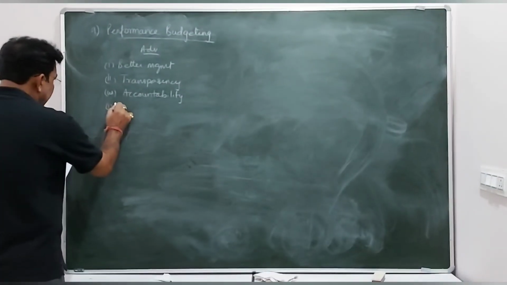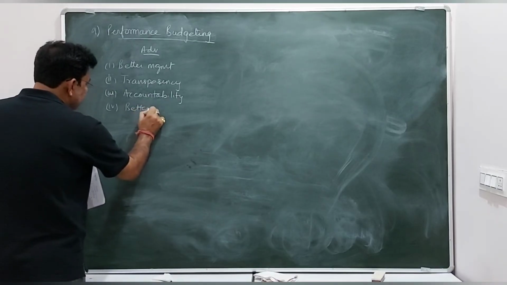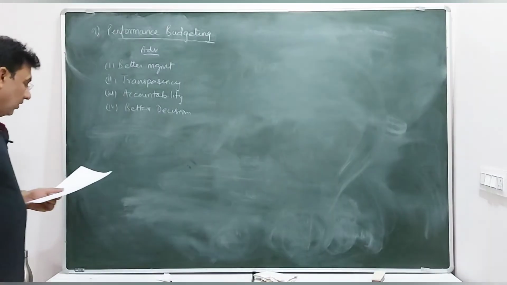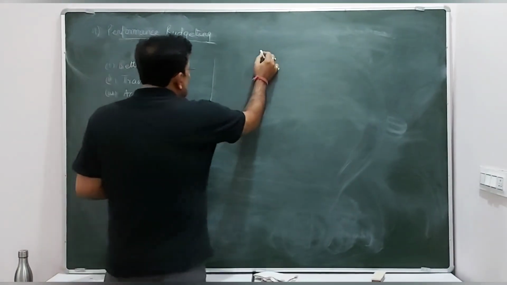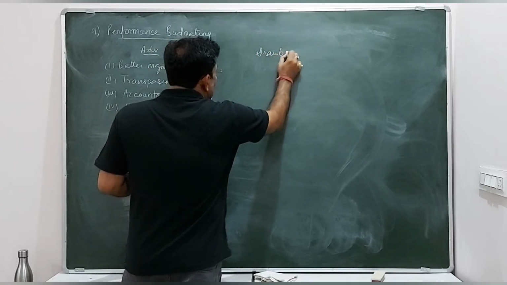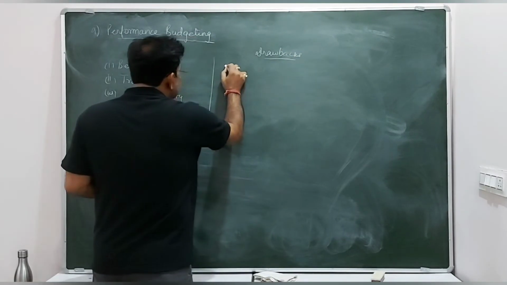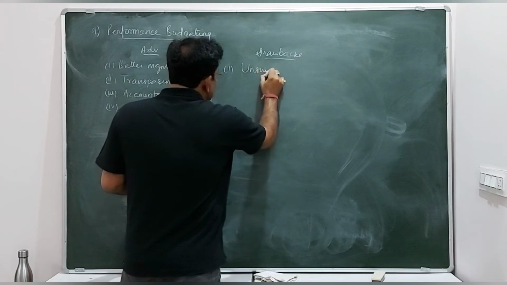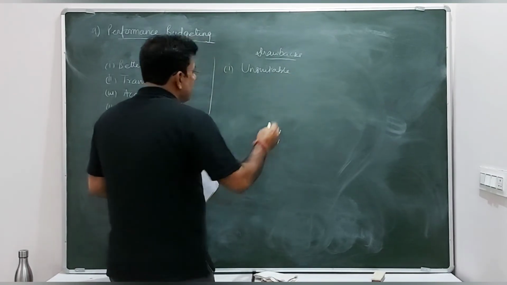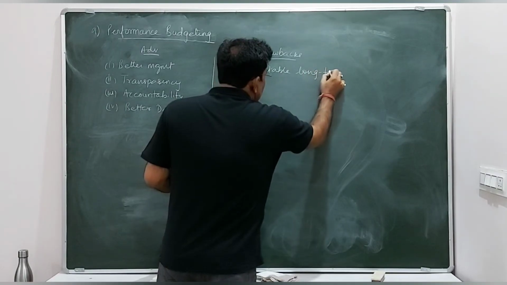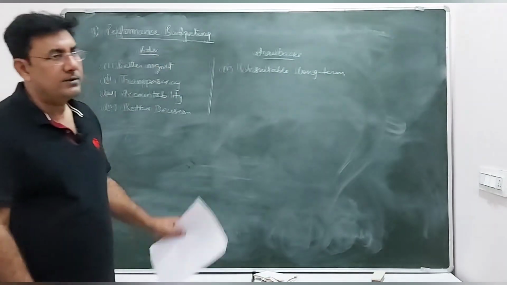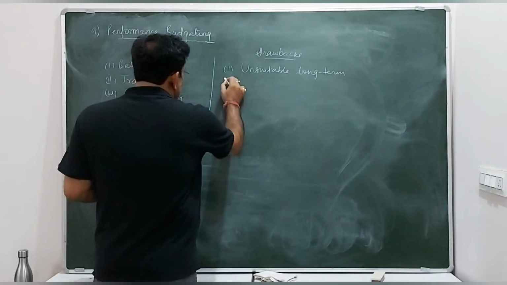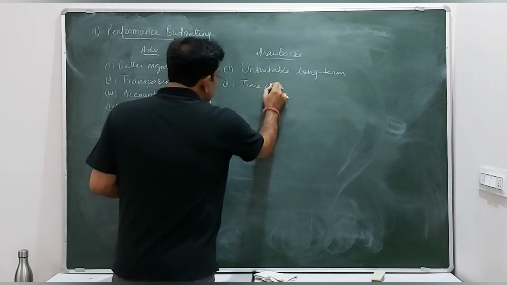And it also helps the management to take better decisions and frame better policies for the growth and expansion of the business enterprise. Some drawbacks are there of this performance budgeting. The first drawback is it is unsuitable for long term, because these are generally prepared for short term. So when we have to make budgets for long term, this performance budgeting will not work, and it is also very time consuming and expensive.